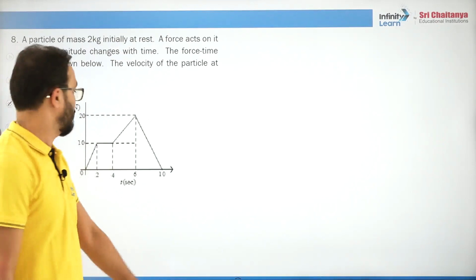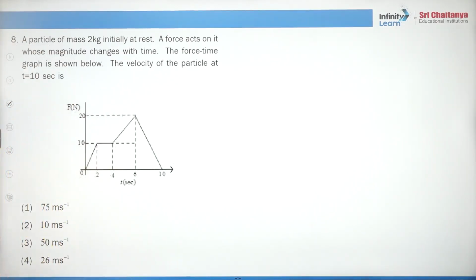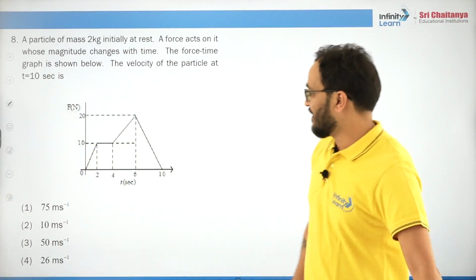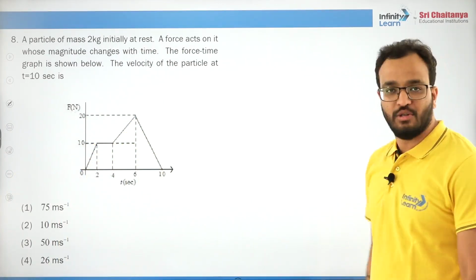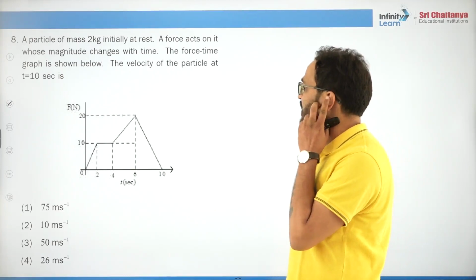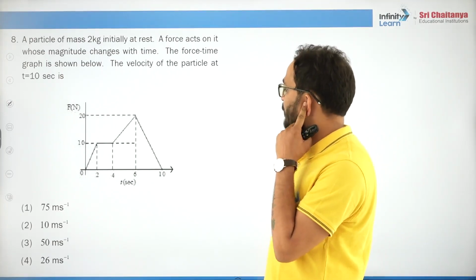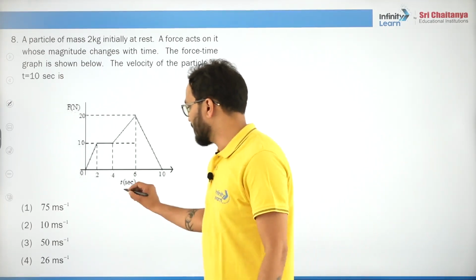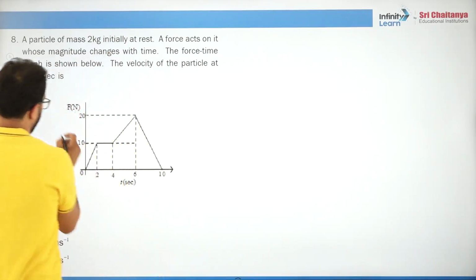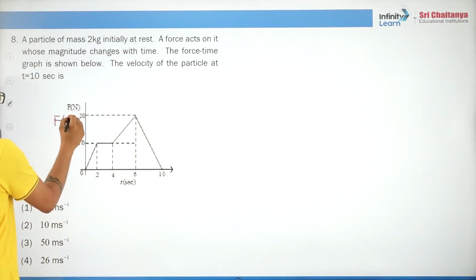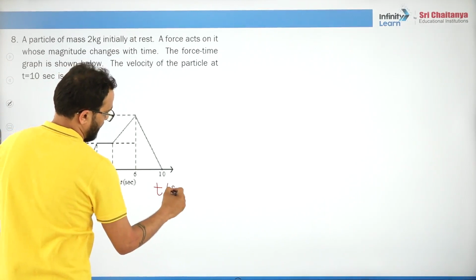Let's move on to the next question. So nothing, the velocity of the particle, the force and time, right? I'll write it down here properly. This is force in Newton and this is time in seconds.